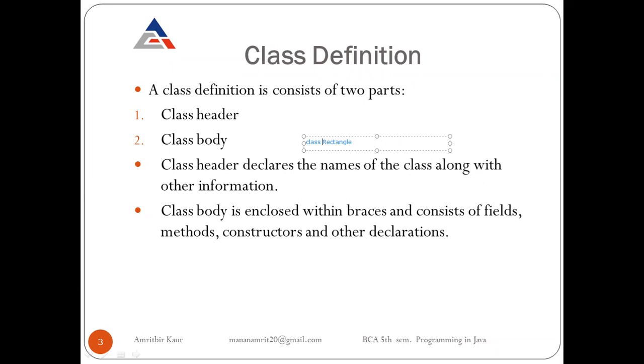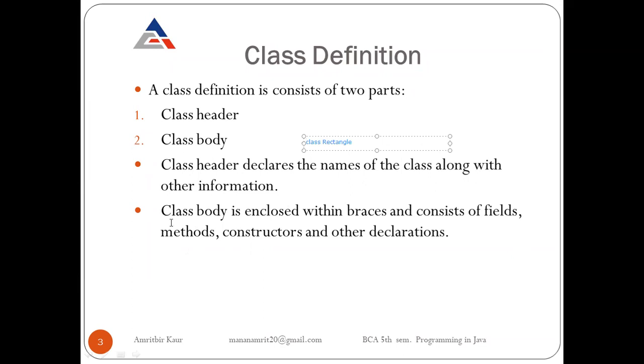In the class header, it declares the class name, and firstly we use the keyword class followed by the class name. There can be other information, like we can write public, we can also write private, that defines the access specifier of the class. So in the class header, the name of the class will be there, and we can use other information also as per our requirement.